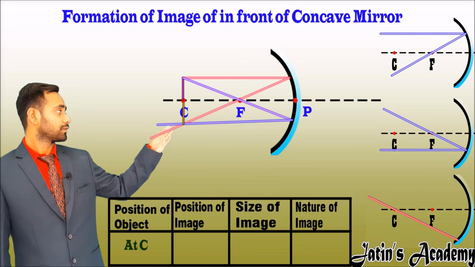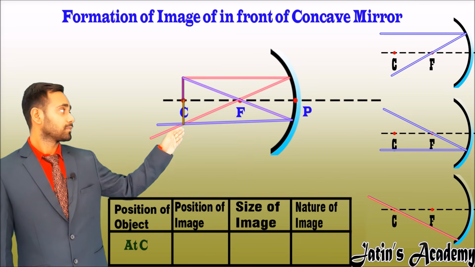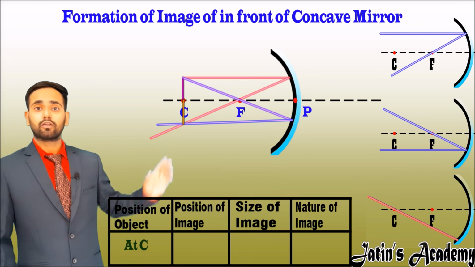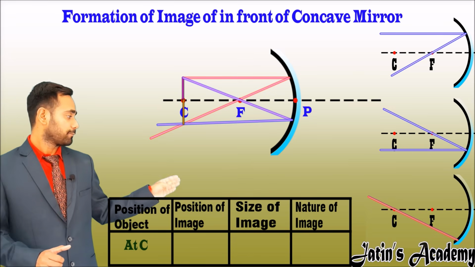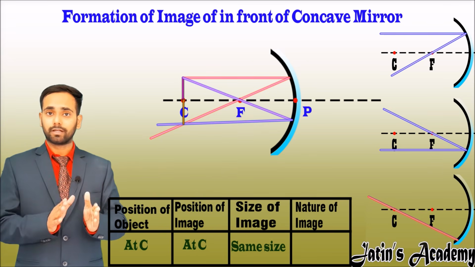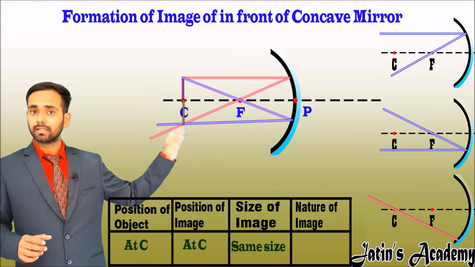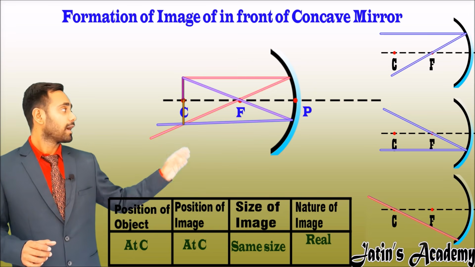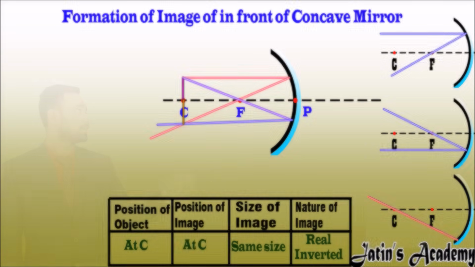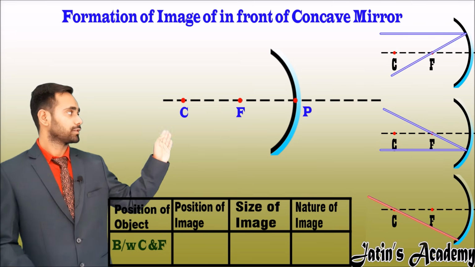Now meet this point. Here you will note that the image is formed at C, and the height of the image is the same as the height of the object. Now start filling the box. The position of the image is at C. The height of the image is the same as the height of the object, means same size. Now see the nature. This image is formed outside the concave mirror, means real, and this image is below the principal axis, means inverted.